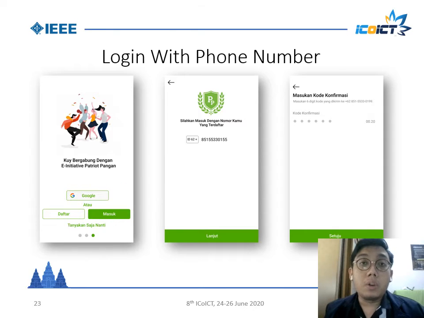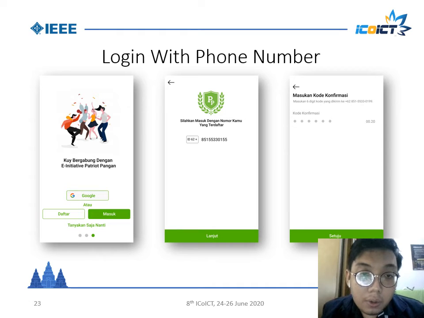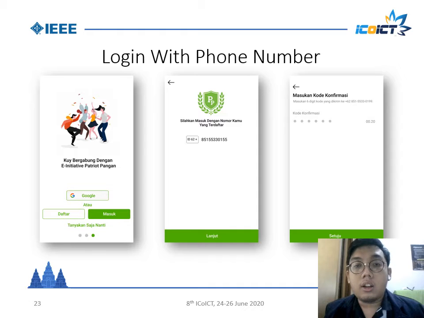Besides login with Google, this app can login with a phone number. So first, you must tap this button or CTA, named Masuk. After that, the app shows you this screen, and you must choose the country ID for the phone number, like Indonesia +62, and then enter your phone number.